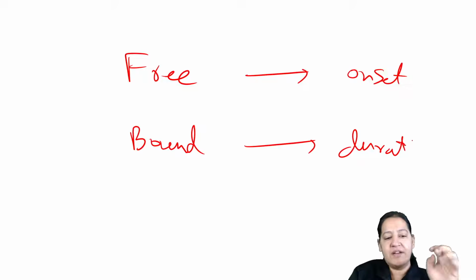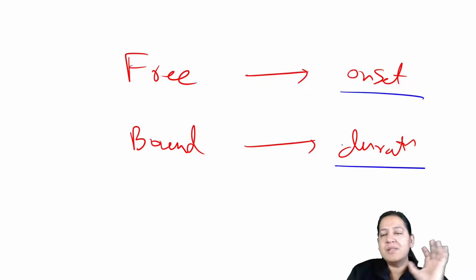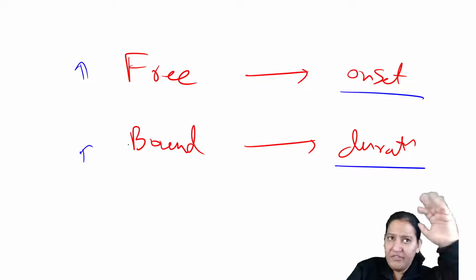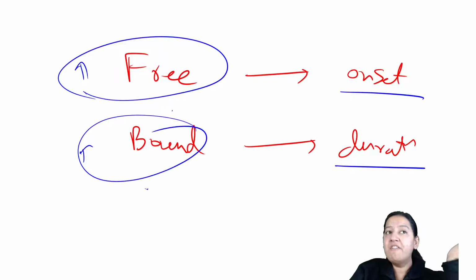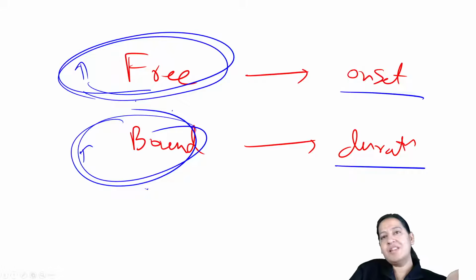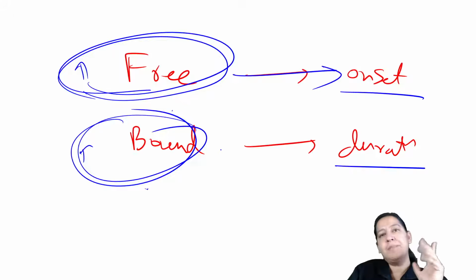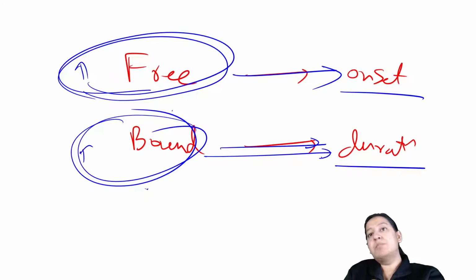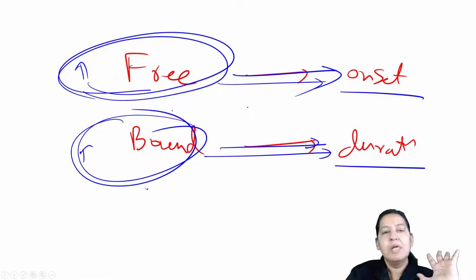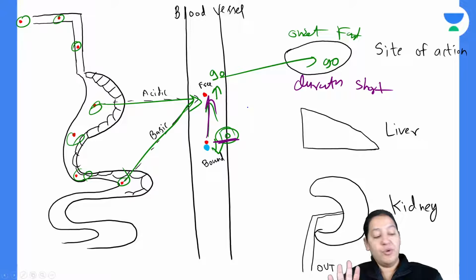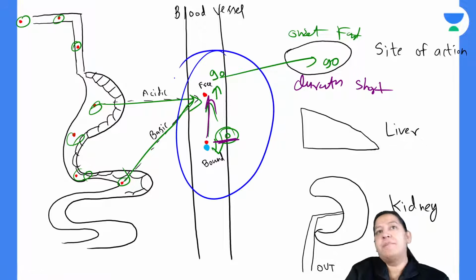If you can understand the difference between them, there is no drug in which both will be more. 50-50% can be there, but some drugs have more free, less bound. Some drugs will have more bound, less free. So some have fast onset but short duration. Some have longer duration but slower onset. You got my point. So the onset and duration of action depends on the proportion of free and bound drug.